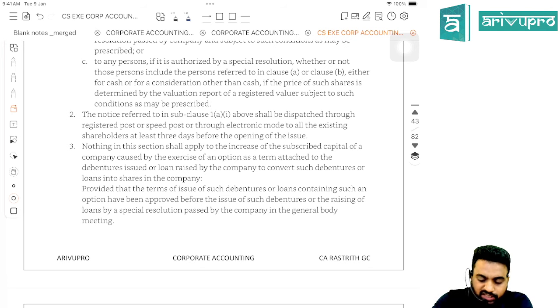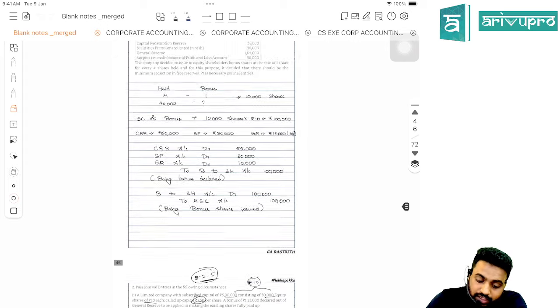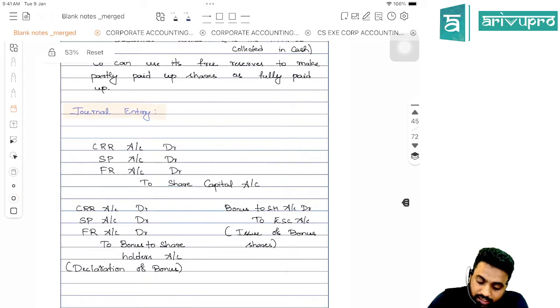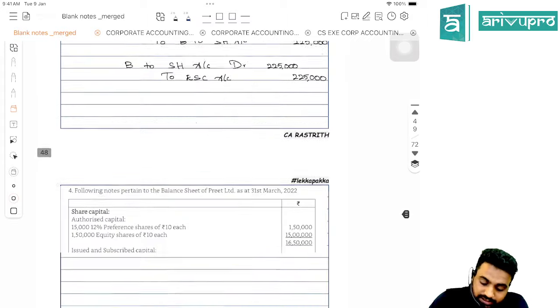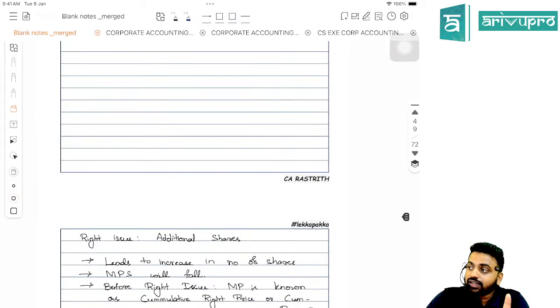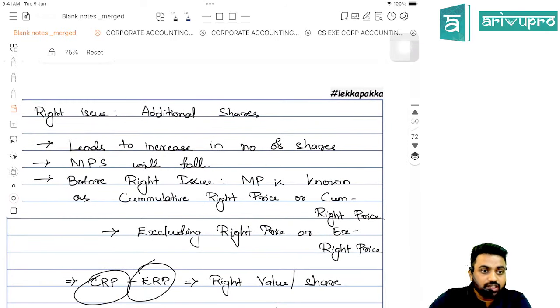Done. So this is all about the basics, all about the theory. Coming to the accounting point of view, we know that whenever shares are issued, keep one thing in mind. What? Here the shares will not be issued free of cost. In a bonus issue it is issued free of cost. Here it will not be issued free of cost. Of course it will be issued in proportion, but not free of cost.